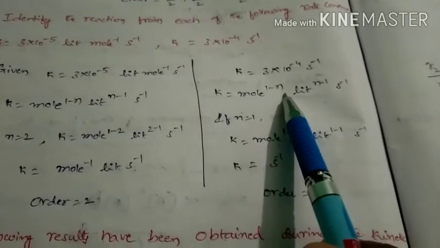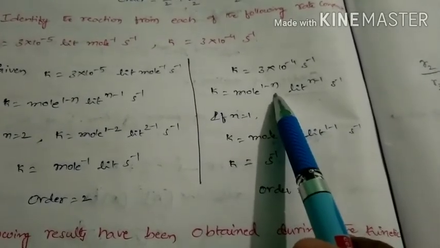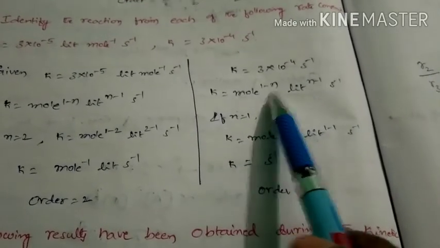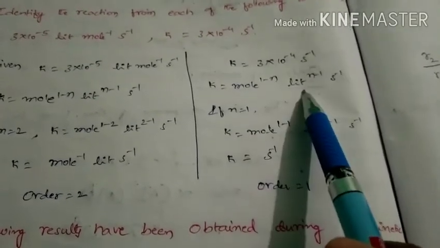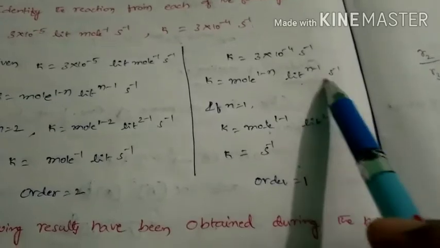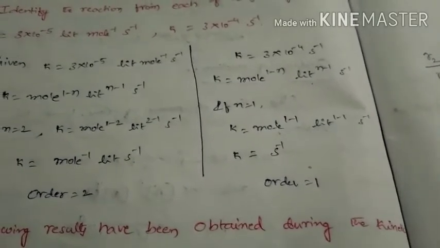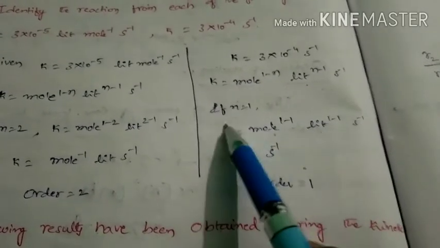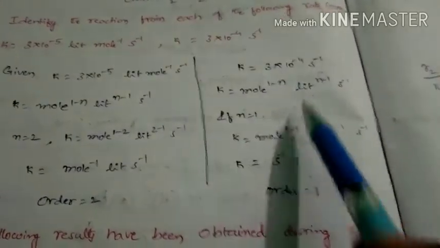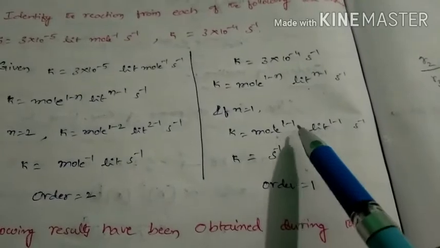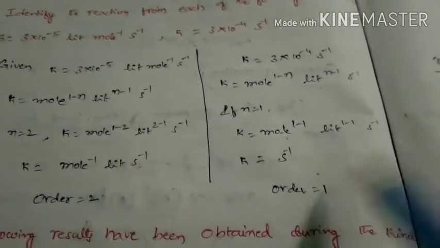If you substitute 1, mole power 1 minus 1 is mole power 0, liter power 1 minus 1 is liter power 0. These two terms become 1 and we are left with second inverse. That means if you put n equal to 1, then we get these units. So this is a first order reaction, this is a second order reaction, and this is a first order reaction. These are one more model regarding order of reaction.